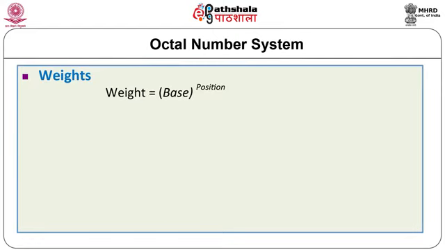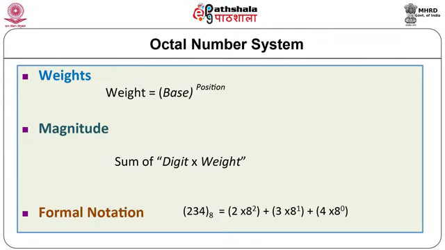For an n-digit number, the value of the digit in each column depends on its position. The weights are based on power of 8. The magnitude of the number is given by the sum of digit into weight. Let us consider the example of 234. 234 in octal can be represented as 2 into 8 raised to 2 plus 3 into 8 raised to 1 plus 4 into 8 raised to 0.